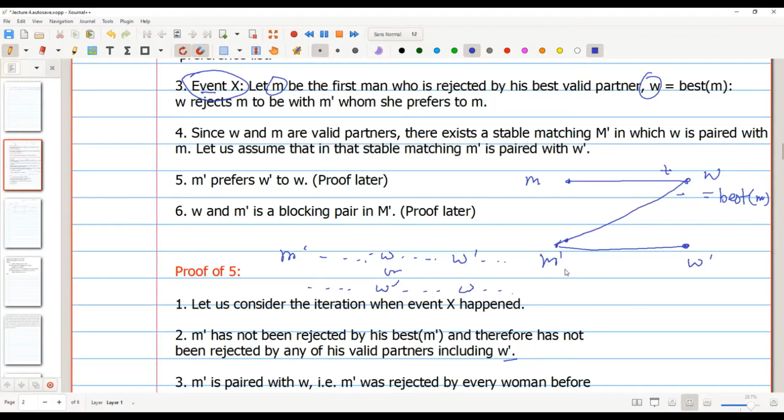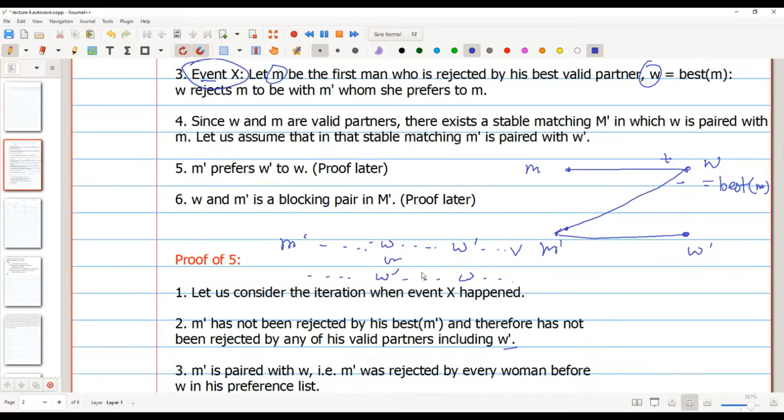Okay, and the second thing is, since W rejected M, that means W has been already partnered with M prime, right? And that means M prime has proposed to W, and W has accepted M prime.